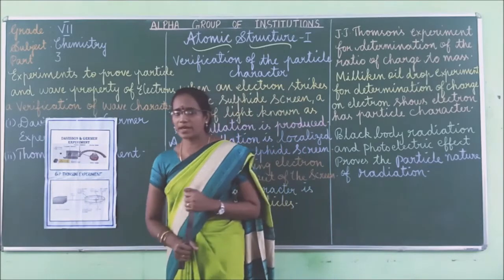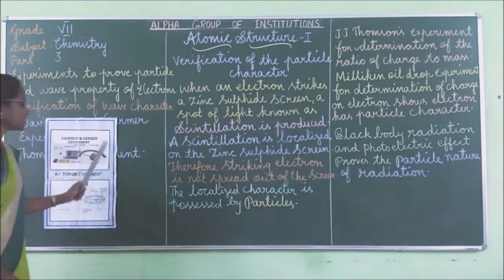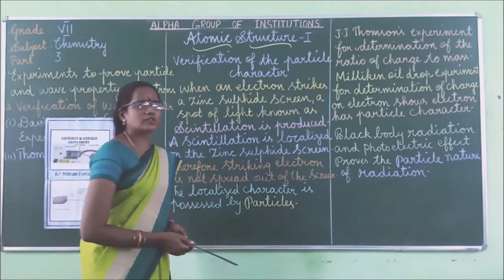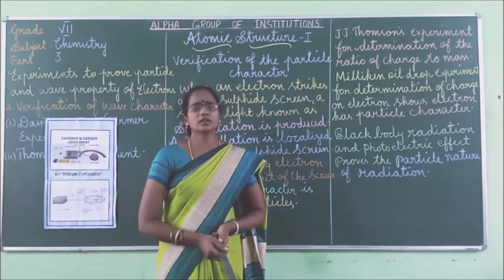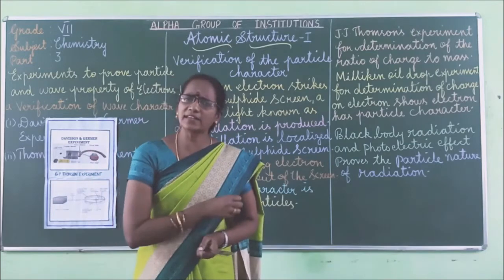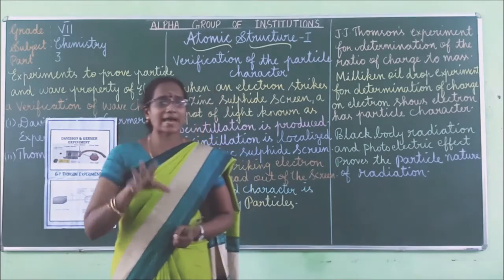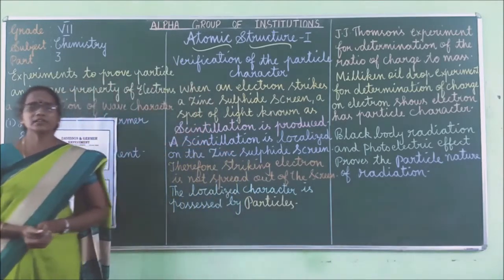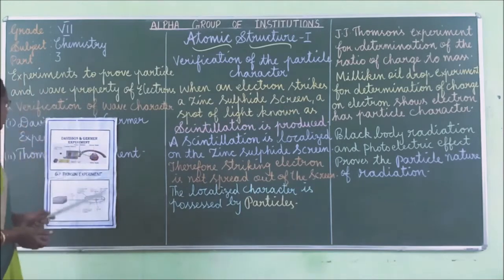This is the experimental setup of the Davison and Germer experiment, right? When this beam of electrons is allowed to fall on the single crystal of nickel, the electrons are scattered from the crystal in different directions. So, this is the experimental setup. See, this is the tungsten filament. It is connected with a high voltage power supply.